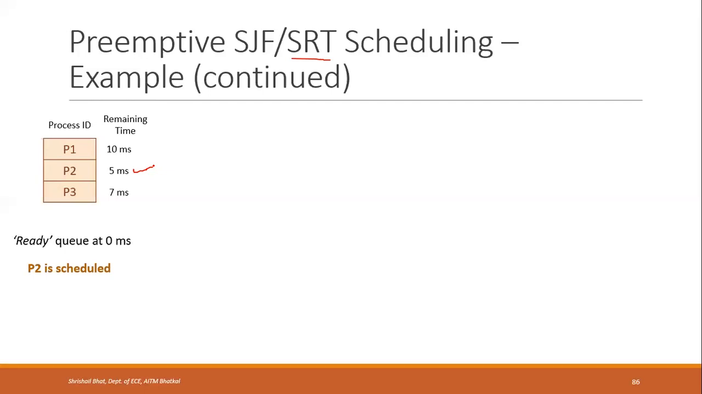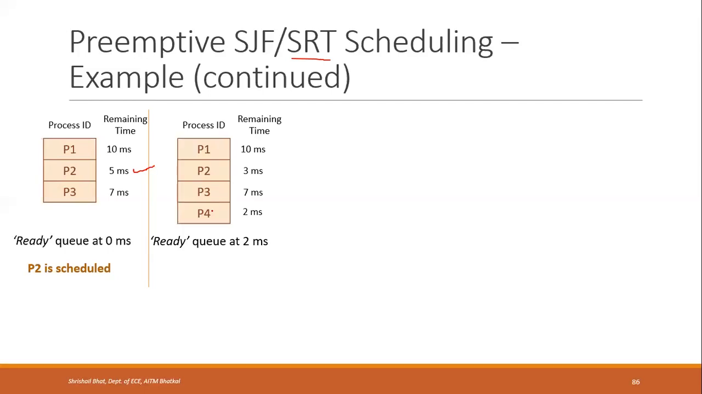But will it stop here? Will it complete till 5 milliseconds? No. Because at 2 milliseconds, another process is entering the queue. That process is P4 and its remaining time is 2 milliseconds. At 2 milliseconds, P2 has completed its 2 milliseconds out of 5. So its remaining time is updated to 3 milliseconds because it has already run for 2 milliseconds. 5 minus 2 is 3. So remaining time of P2 is 3 milliseconds.